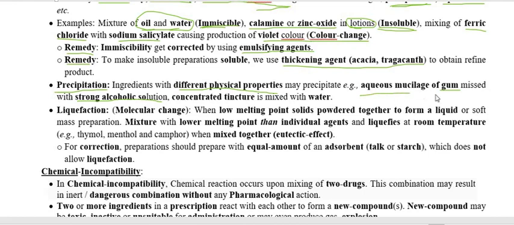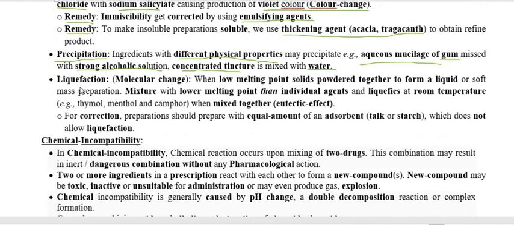For example, when we are going to mix gum with a strong alcoholic solution, meaning when we are mixing aqueous mucilage of gum with a strong alcohol, then the mixture gets precipitated. Another best example is when we are going to mix concentrated tincture with water, again this mixture forms a precipitate. So this is called the precipitation type of drug incompatibility.